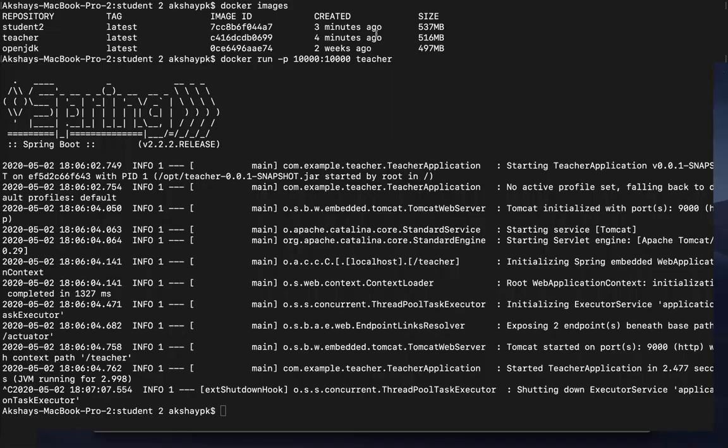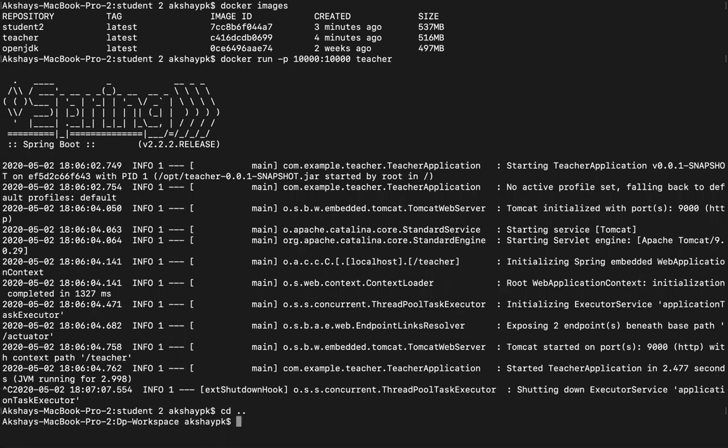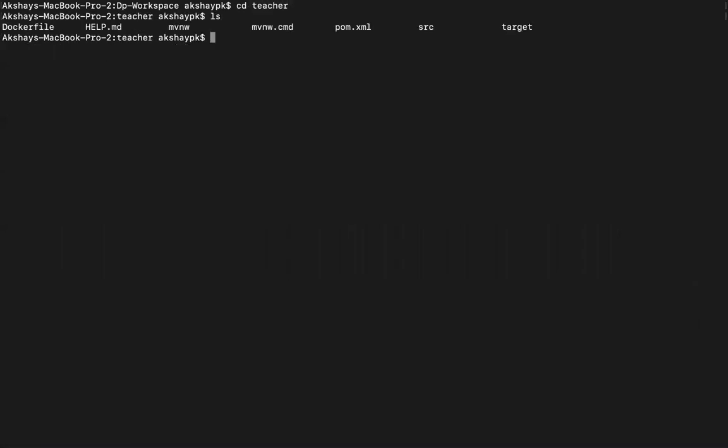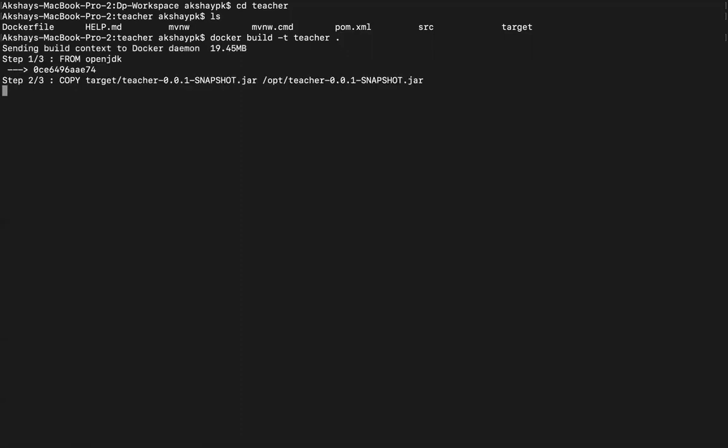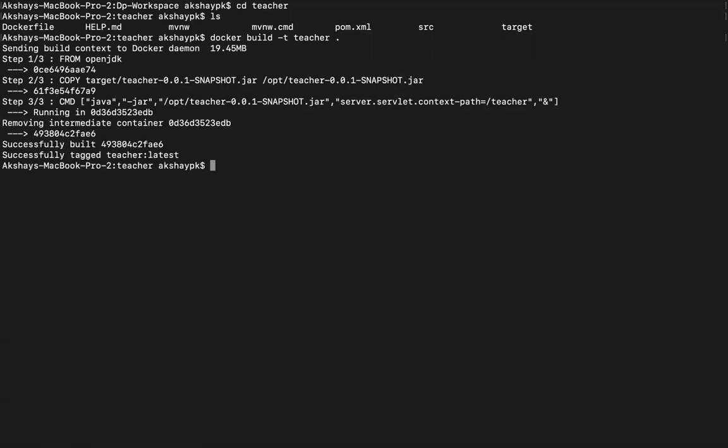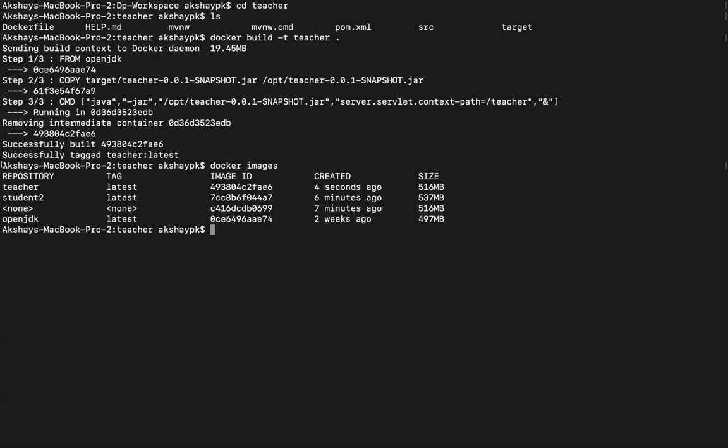So now let's go ahead and rebuild the teacher service. We are rebuilding the teacher service to specify that it should run on port 10,000. Okay, so we have rebuilt it. You can see over here, since we specified the same image name again, the previous image was tagged as none.